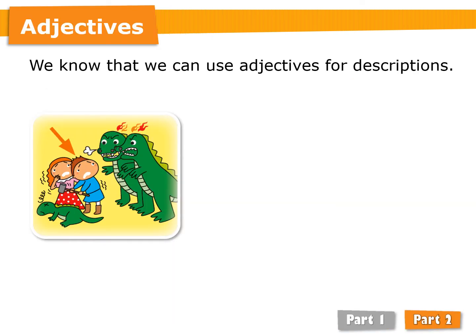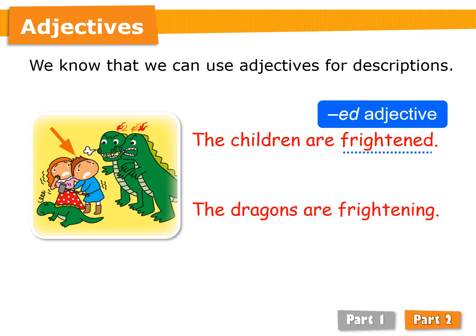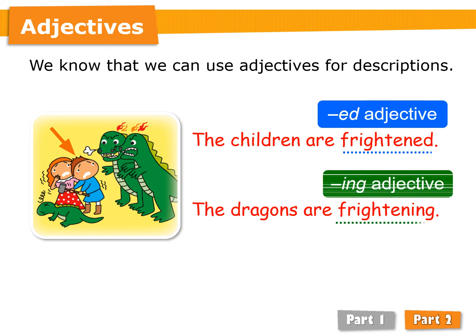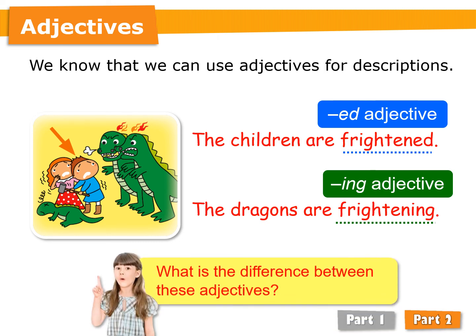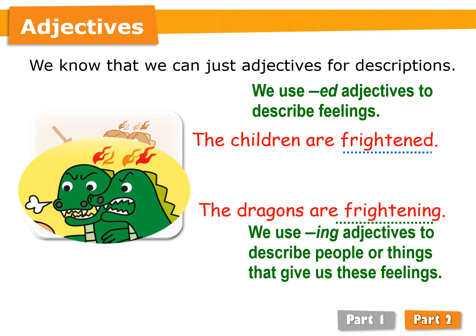We know that we can use adjectives for descriptions. The children are frightened. The dragons are frightening. In the first sentence, we use ed adjective, frightened. In the second sentence, we use ing adjective, frightening. What is the difference between these adjectives? We use ed adjectives to describe feelings. We use ing adjectives to describe people or things that give us these feelings.